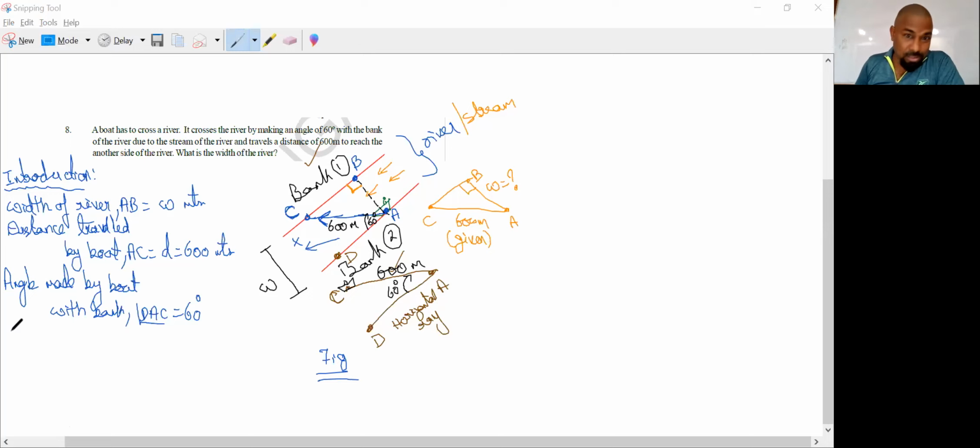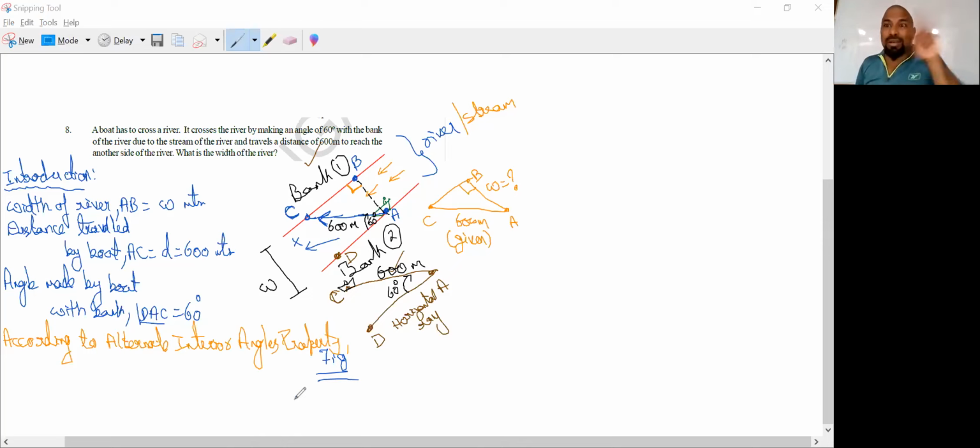According to the alternate interior angles property, I can take the 60 degrees into the triangle.